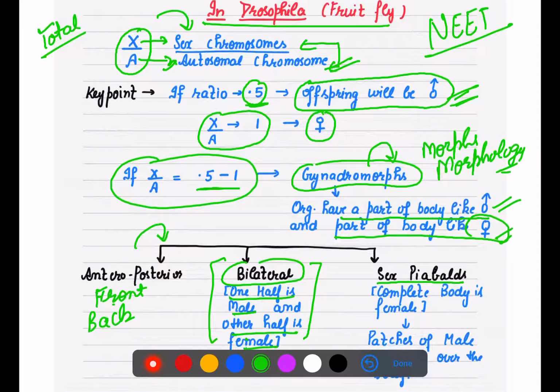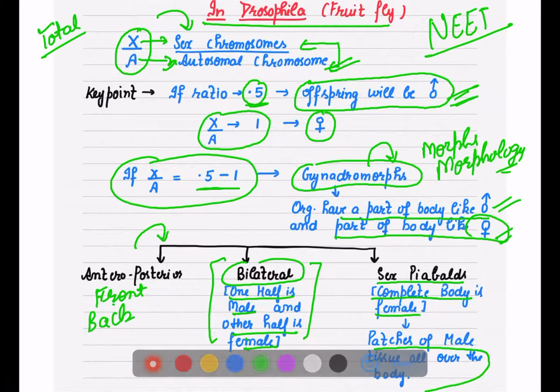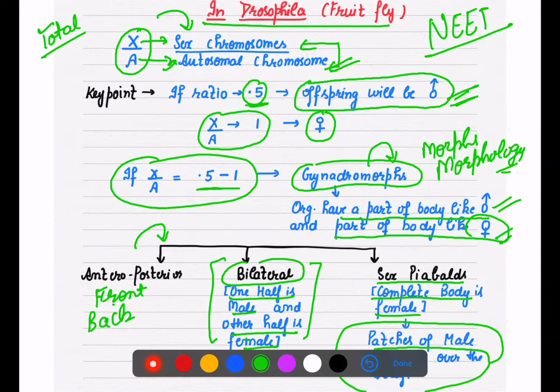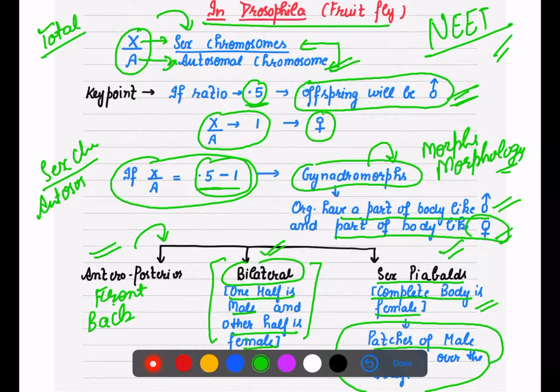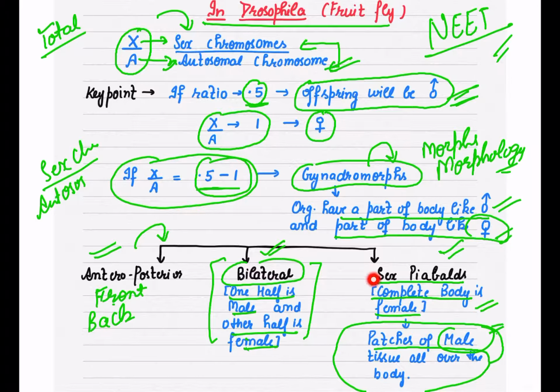Sex piebald means the complete body is female, but there will be patches of male tissue all over the body. So if your ratio between the sex chromosome and autosomes is between 0.5 and 1, it can give rise to any kind of condition. It can be anterior posterior gynandromorphs, it can be bilateral, it can be sex piebald. This is important from your NEET point of view. If the complete body of Drosophila is female and only a few male patches are there, then that will be sex piebald.